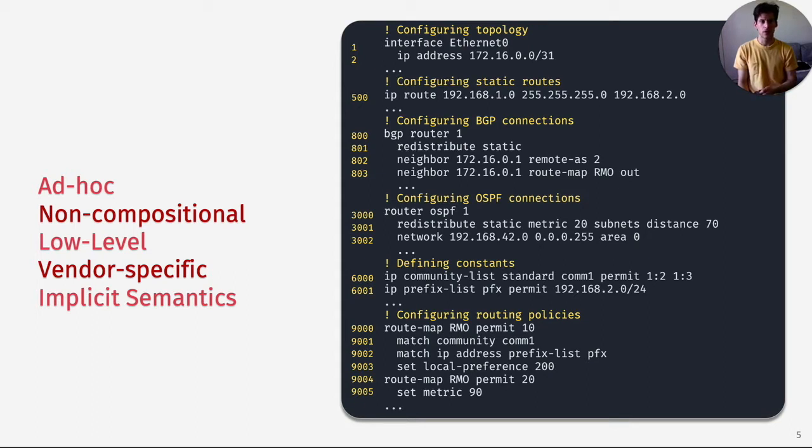Moreover, the configurations only control some aspects of the routing behavior. Other aspects, such as how each protocol compares two routes, are implicit and are part of an RFC or the router's firmware implementation. So, between ad hoc constructs and implicit semantics, it requires very good familiarity with these protocols in order to understand them and to be able to write these configurations.